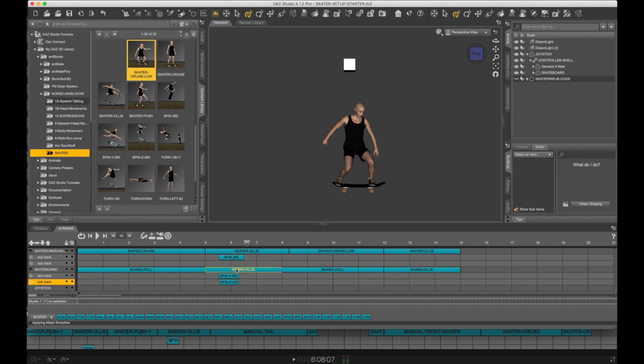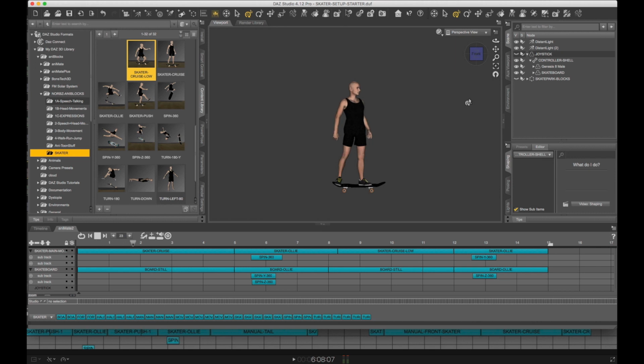I'm going to spare doing that, but what I will do is just add a couple more here further down on the timeline on the second ollie. Here we go. Start off with a simple cruise, little arm sway, little movement, ollie, 360 flip, and 360 body spin. Back to cruising low, getting ready to ollie, ollie, and flip, and loop. So that's the basics of the mechanics.